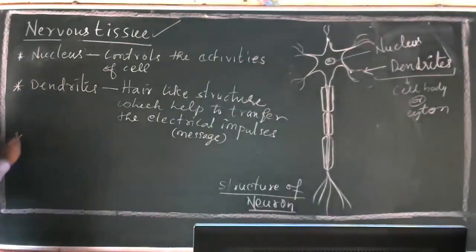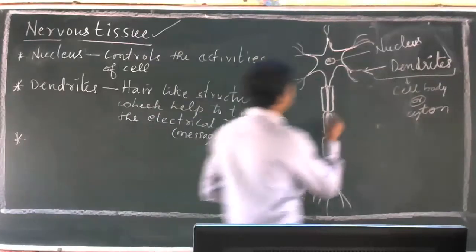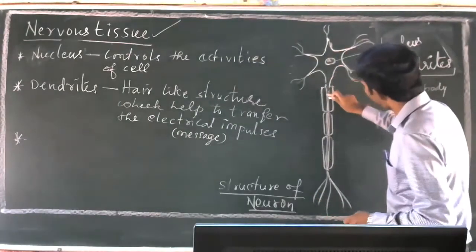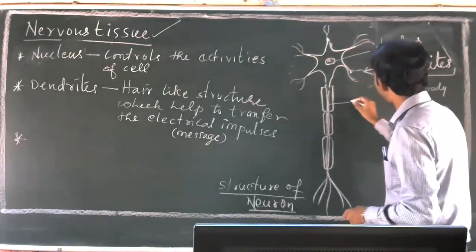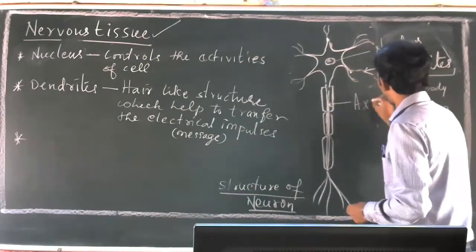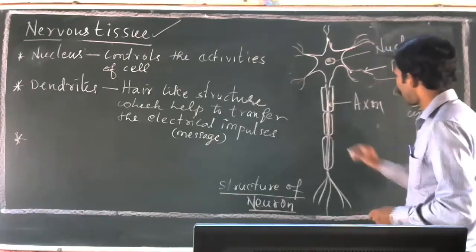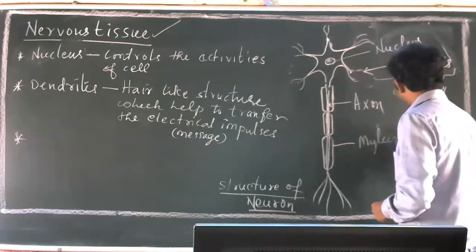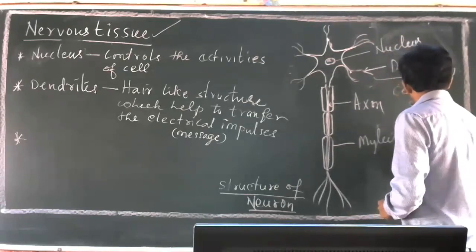Then we have this part. This extended part of cyton is called axon. And this is called myelin sheath.